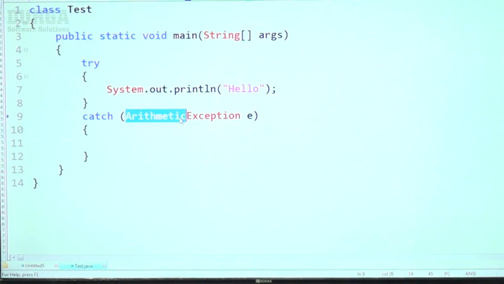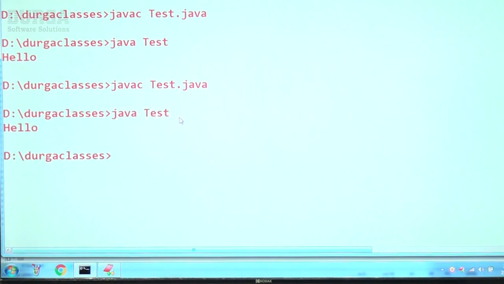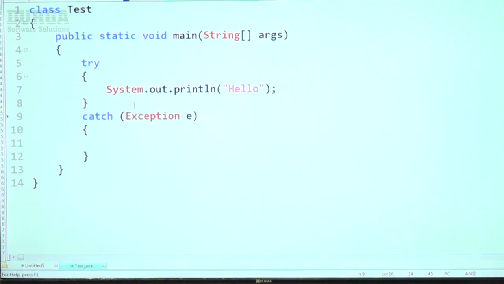Instead of ArithmeticException, I'm simply taking Exception. Can you please confirm, is it valid or invalid? Perfectly valid, because it's partially checked. Now observe. Instead of Exception, I take IOException, which is inside the java.io package.